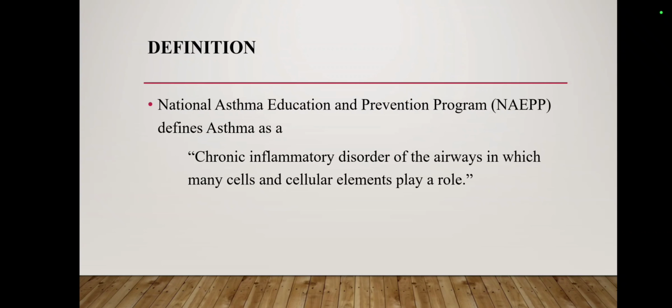And let's discuss the proper definition of asthma. According to the National Asthma Education and Prevention Program, asthma can be defined as a chronic inflammatory disorder of the airways in which many cells and cellular elements play a role. Asthma is a chronic inflammatory disorder of our respiratory airways.